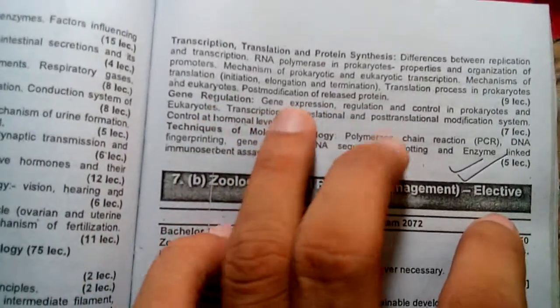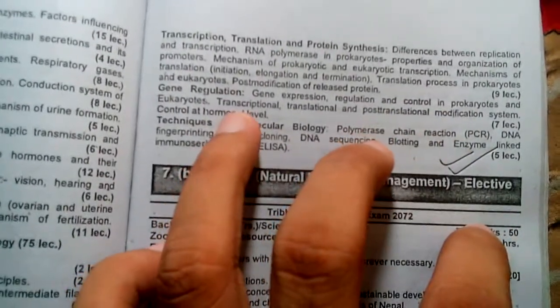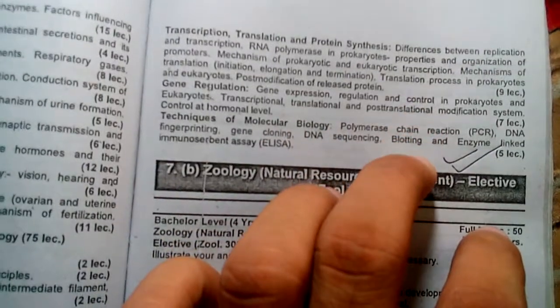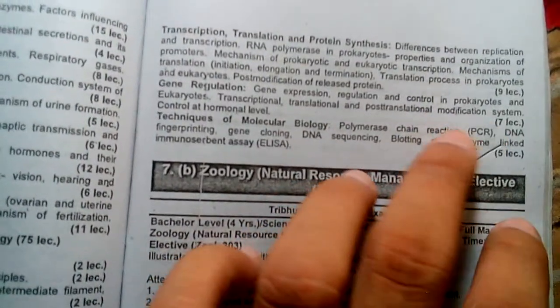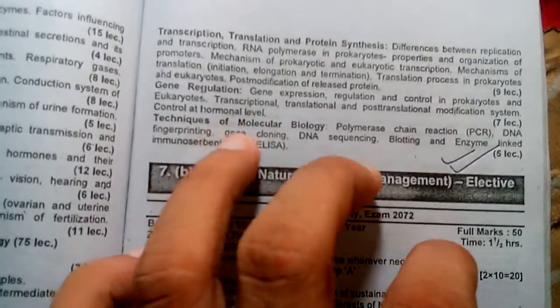Gene expression, regulation and control in prokaryotes and eukaryotes, translational and post-translational modification, system control at the hormonal level, and techniques for molecular biology.